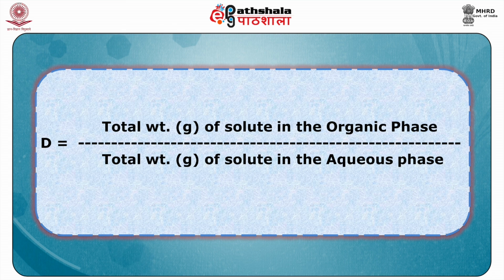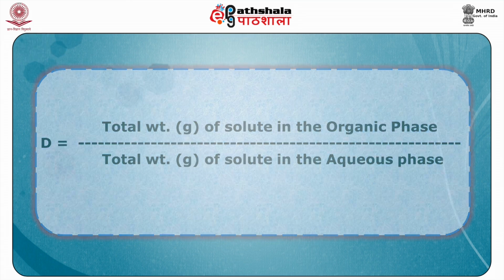If we talk about the efficiency of the extraction, it is determined by the distribution coefficient. As earlier, the distribution coefficient D is defined as the total weight in grams of the solute in the organic phase divided by the total weight in grams of solute in the aqueous phase, or in general, phase 1 divided by phase 2.